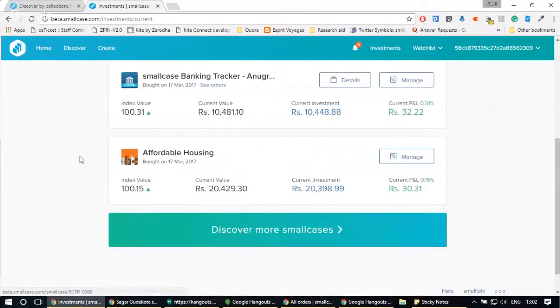And you can easily differentiate between the smallcases that you directly bought and the smallcases that you customized by just looking at the image. You'll always see a custom ribbon on the image if it's a customized smallcase.